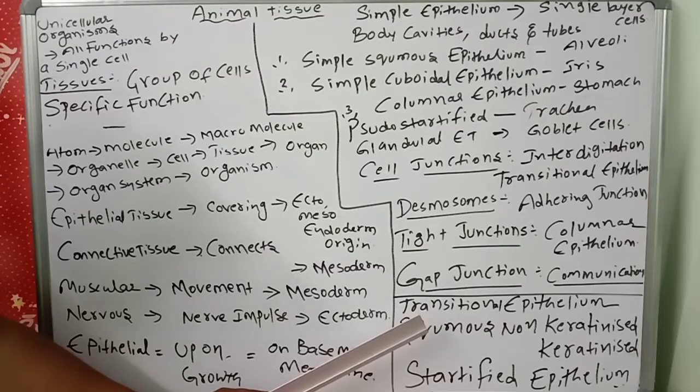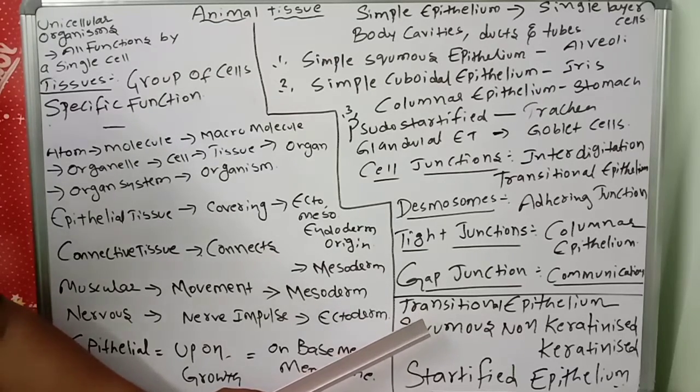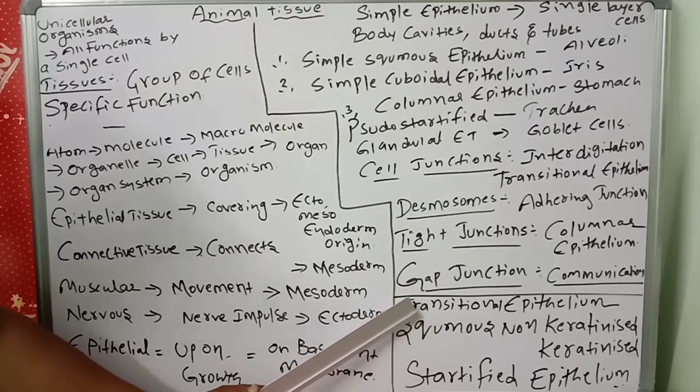The main function is to provide protection against chemical and mechanical stresses. They cover the dry surfaces of the skin. Where can we see compound epithelium? Number one, the dry surface of the skin, the moist surface of the buccal cavity, the pharynx, the inner lining of ducts of salivary glands and of pancreatic ducts.